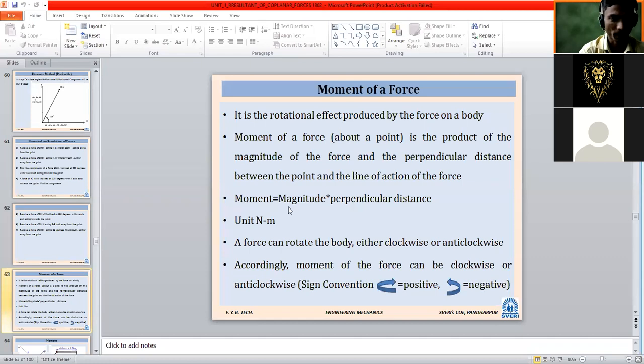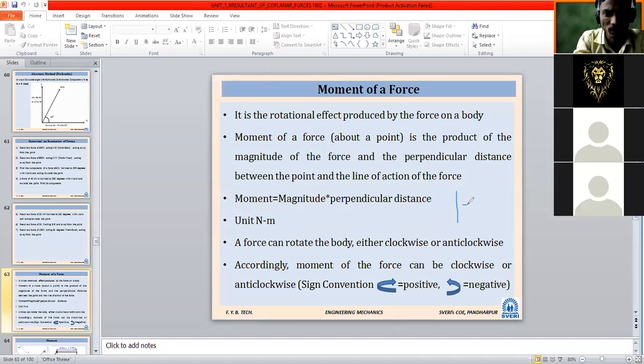What does it mean by moment? Magnitude of the force means, as in your 12th mathematics, you might have heard the word mod, where we consider only magnitude, not sign. Have you heard the word mod? Yes, sir. Very good. If it is something like this, what will be the magnitude of this?